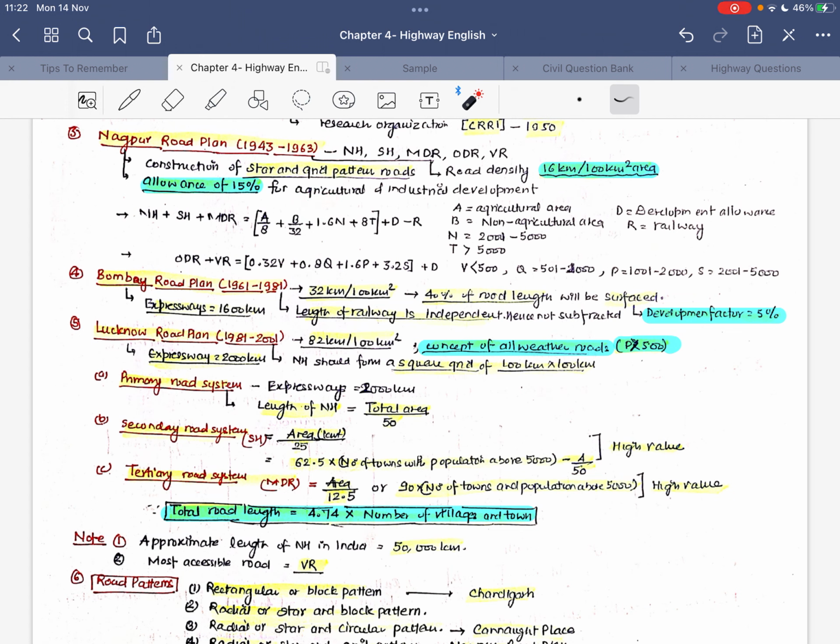Now looking at the formula for the calculation of national highways, state highways and major district roads: it is 8 by 8 plus b by 32 plus 1.6 n plus 80 plus d minus r.